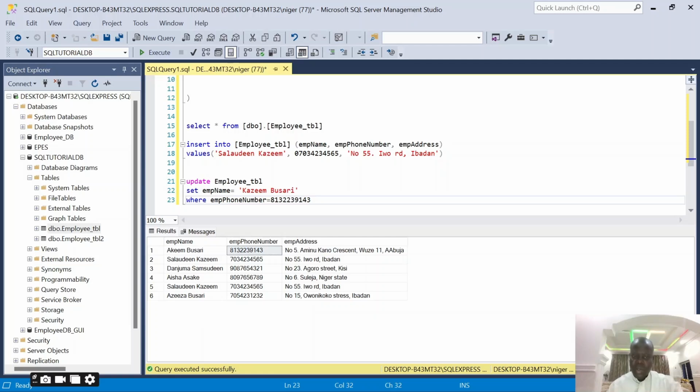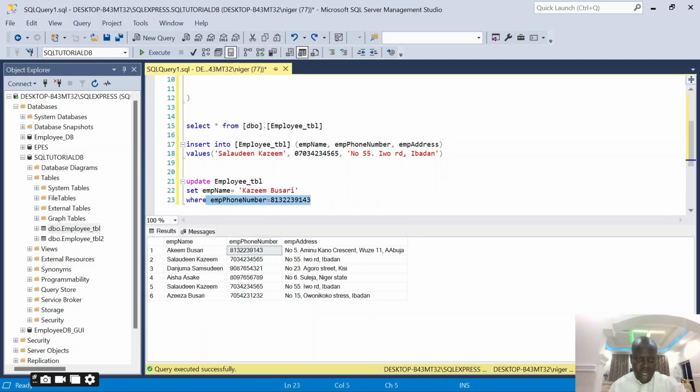It's a number. So it's going to come to this table, look for this column and change whatever name there is to this one. And how will it know the staff? It will look for a staff with this particular phone number and then change the name of that staff to this name inside this table.